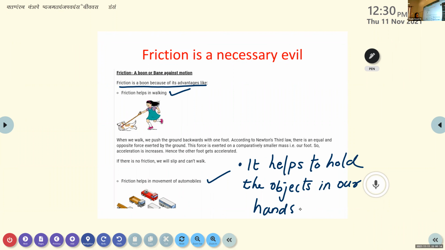These are some advantages of friction: it helps in walking, in the movement of automobiles, and in holding objects in our hands.